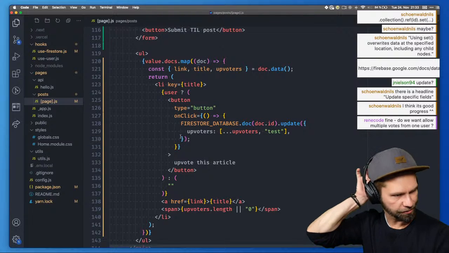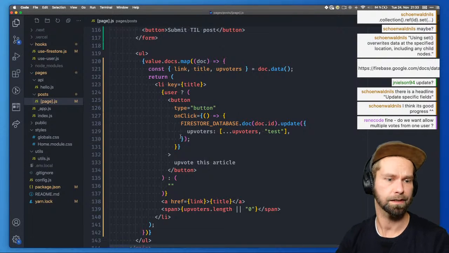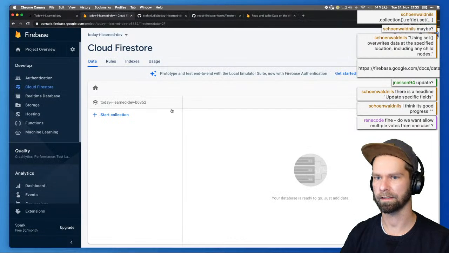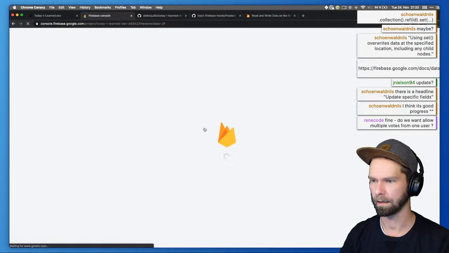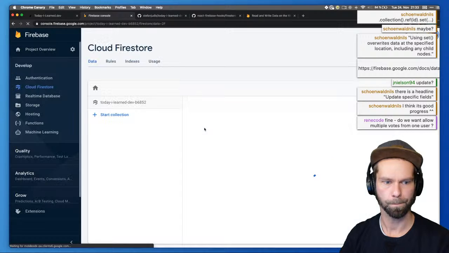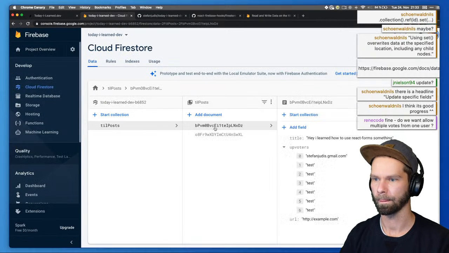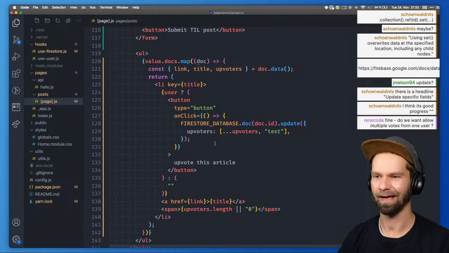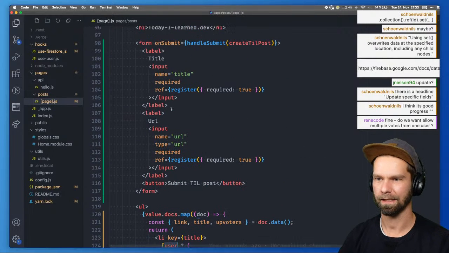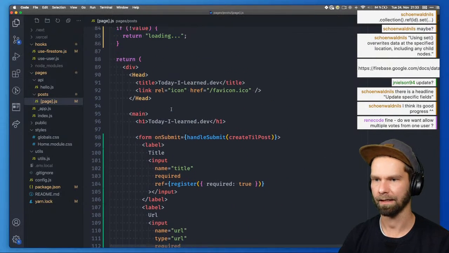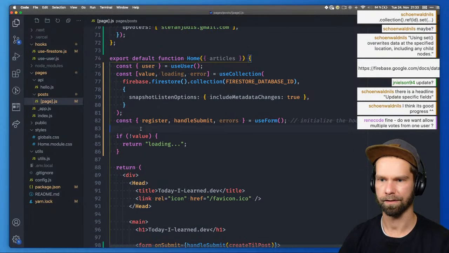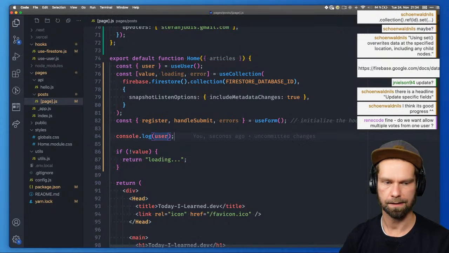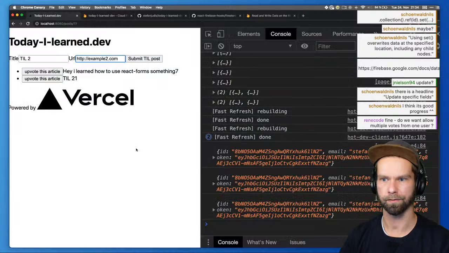So I think that we probably should then connect this whole thing. I think that's a very good idea. Connect the whole thing with proper user thingies. So when we have a look now at the Firestore stuff, let's see what we're persisting here. We have things, and yeah, we have a lot of test thingies. So I think it's time to have a look at what we actually did with the user authentication and the login mechanism, and let's see how this actually works. So I'm gonna have a look at the user, and then we see what we have available for the user as I'm currently logged in.